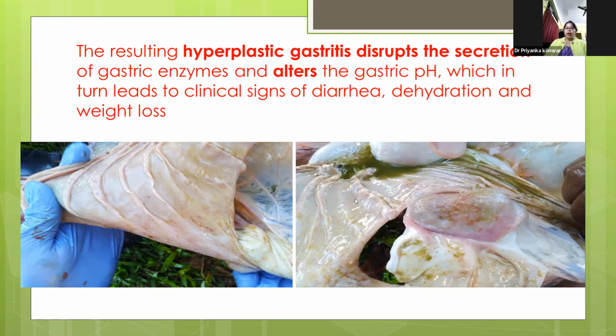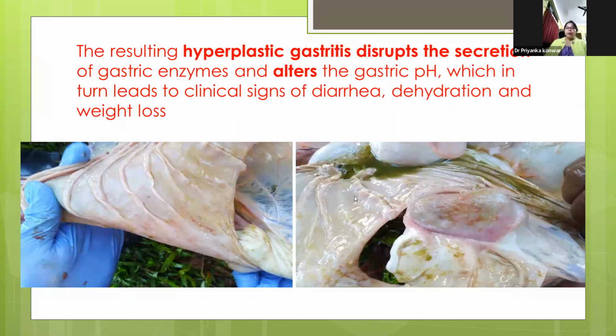This is the abomasum of a goat, where in the first photo on the left side we can see the abomasum is having some hemorrhagic conditions or red spots, and in the second photo on the right side we have seen nodule formation, which disrupts the epithelium also. So this is the typical reason, and in this condition I have seen the entire flock is having low hemoglobin content. By the FAMACHA test we have done that, and we have seen the pale mucous membrane of the eye and all those other symptoms.